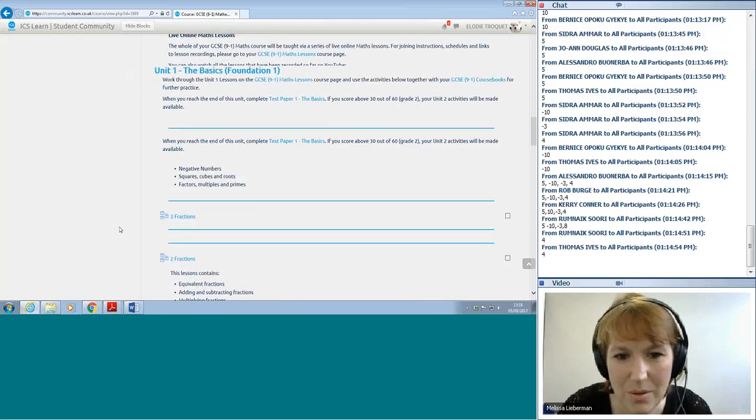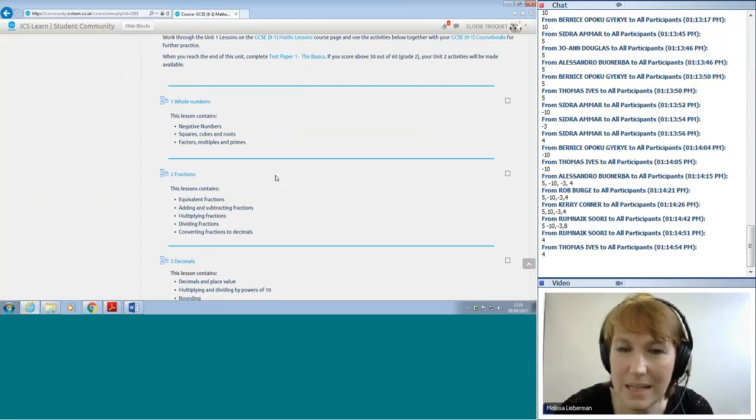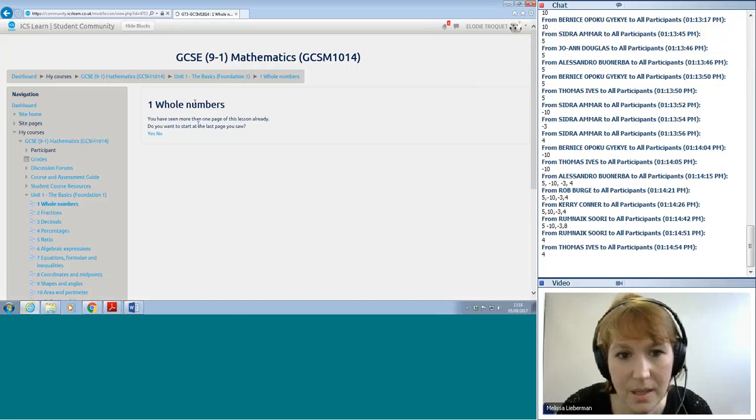Now these interactive exercises you can use as you go through the course materials. I'll work through in a similar order. So you've got negative number exercises, which you should have looked at already. The next bit is squares, cubes and roots, which is what we're going to look at now. And then today I'll also cover factors, multiples and primes. So you should be able to do these last two sections after watching this live lesson. So if we go into whole numbers, we'll just click there. It always asks you this if you've already started work on it. I'm just going to say no.